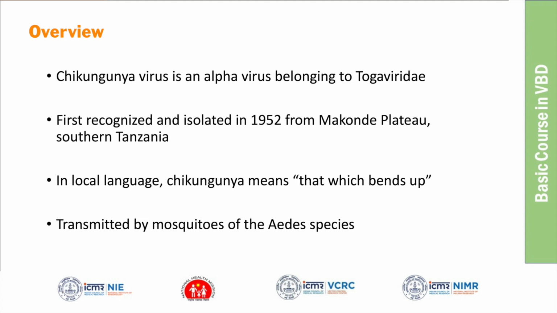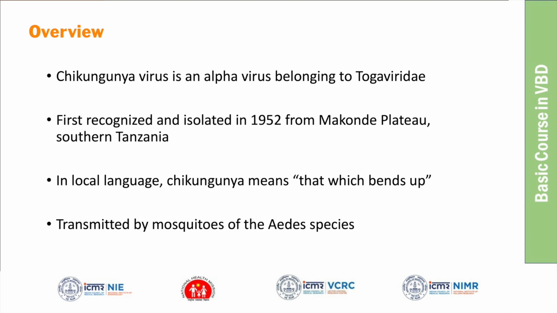The chikungunya virus was first identified in 1952 in an African country, that is Tanzania. So they first recognized this chikungunya outbreak. In the local African language, chikungunya means "that which bends up." Bends up means it is going to cause such severe pain and disability. So it is like bending your body. That is the local language meaning for chikungunya.